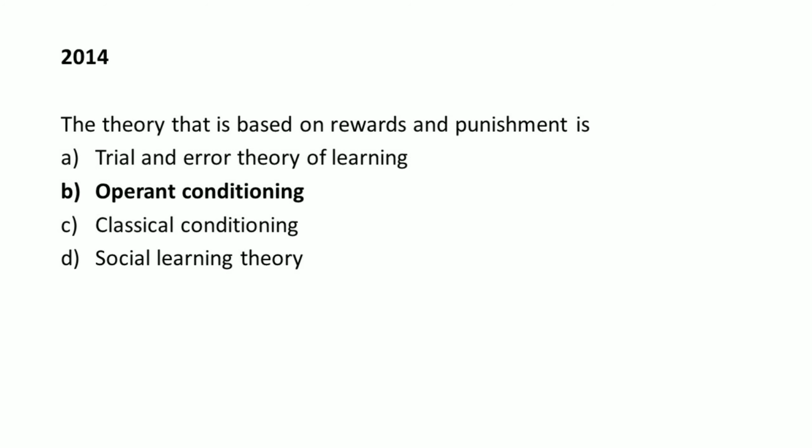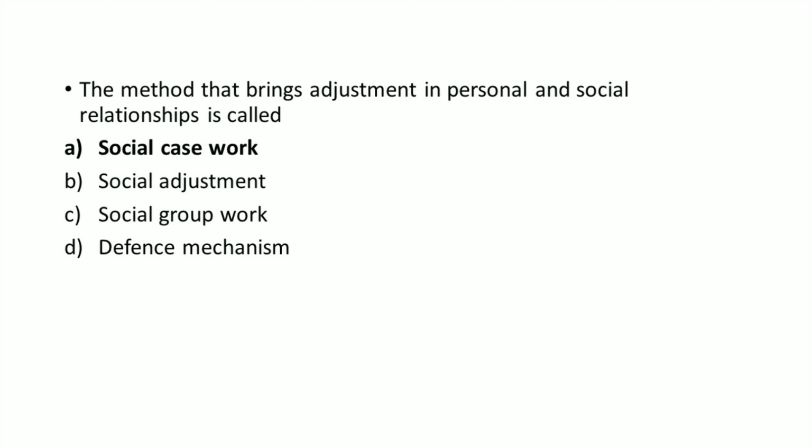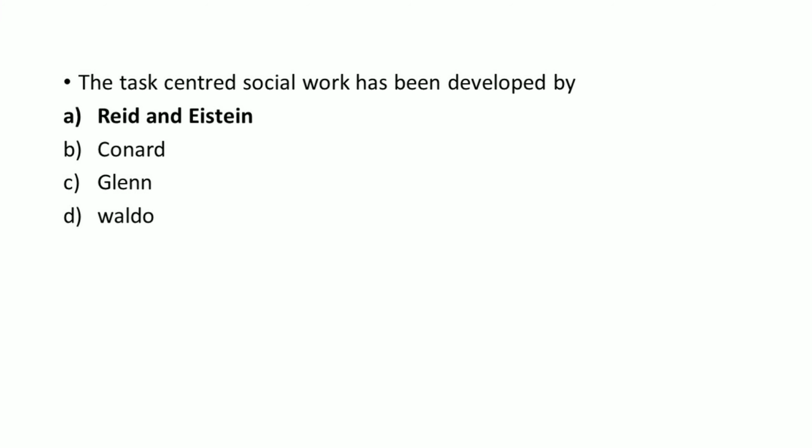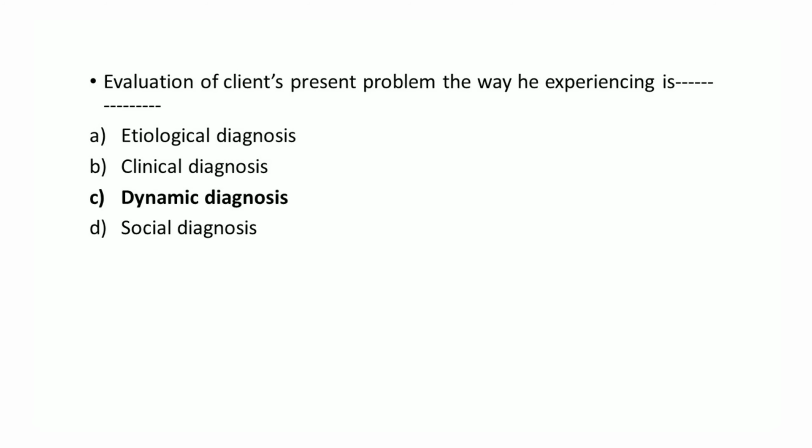Next one, 2014 UGC NET examination. The theory that is based on rewards and punishment is, right answer is option B, operant conditioning. Next question, the method that brings adjustment in personal and social relationship is called, right answer option A, social casework. Next question, the task-centered social work has been developed by, right answer option A, Reid and Epstein. Next, evaluation of the client's present problem the way he is experiencing it is, right answer option C, dynamic diagnosis.